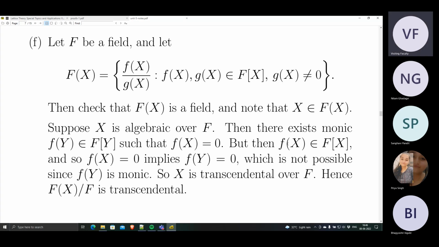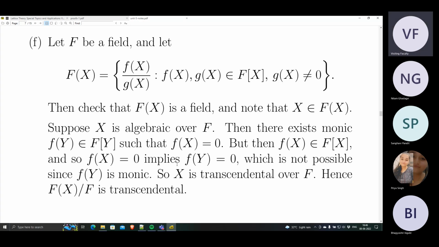But f evaluated at x is a polynomial in F[x]. So if f(x) is 0, then it means f(y) is 0. It's just renaming the variable. But f(y) is 0 is not possible because f(y) is monic. We said f(y) is monic, right? So that is the contradiction. For a very, very obvious reason, we get a contradiction.